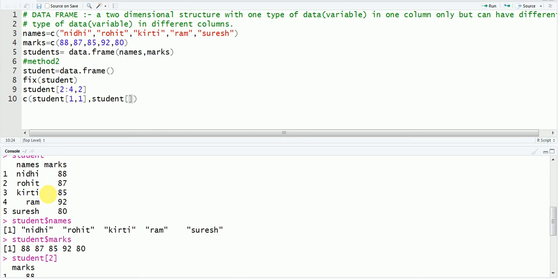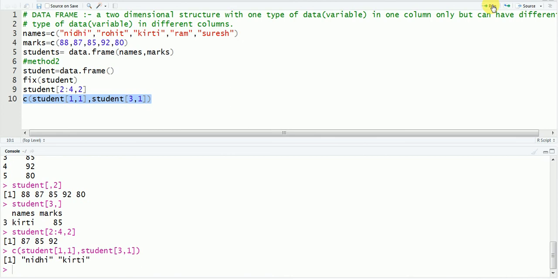So we will write third row and first column. This is how your vector will be created. You can extract this data like this. So let me run it, and the names of Nidhi and Kirti are extracted now.